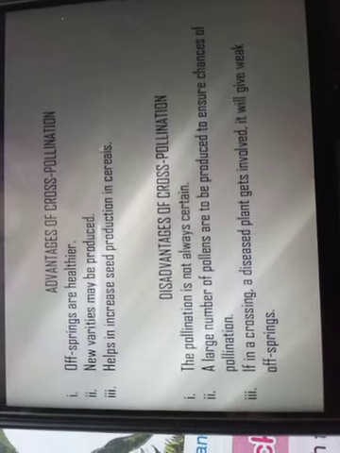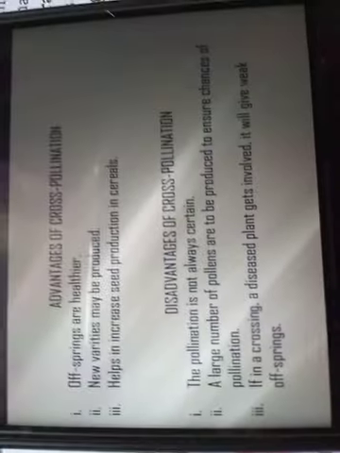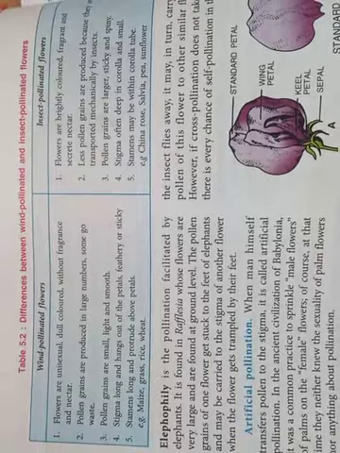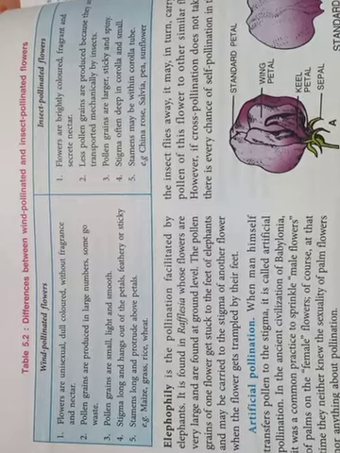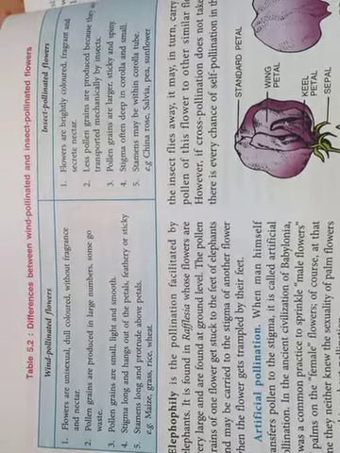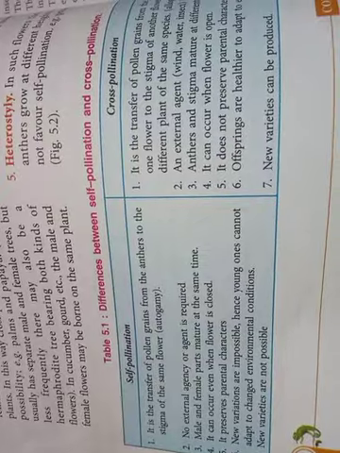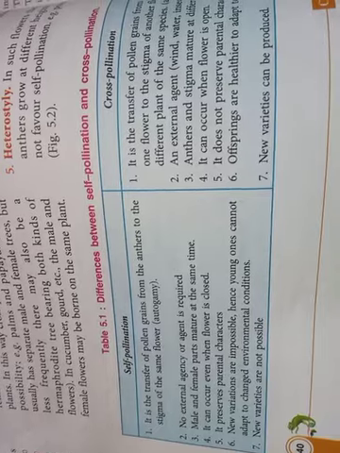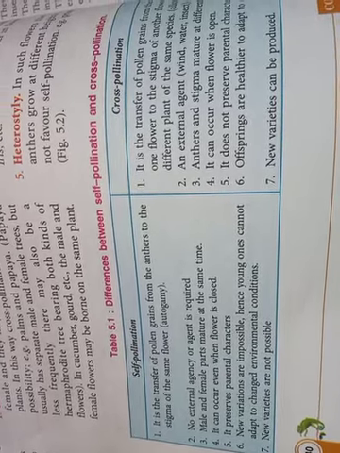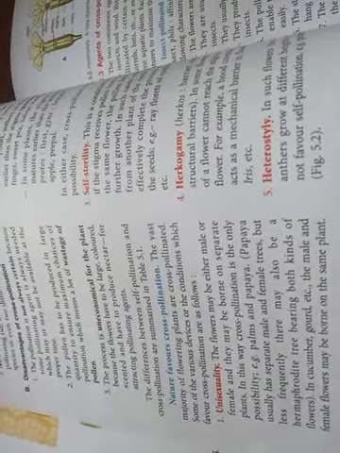So this was all about pollination. There are certain differences given between wind-pollinated flowers and insect-pollinated flowers which you are going to learn. Also, the difference between self-pollination and cross-pollination is given in your book. Please go through it. It will be very useful to you. And also these terms which are mentioned, that is unisexuality, self-sterility, dichogamy, hercogamy and heterostyly. All this should be known to you very properly. Mark it in your book and it will be useful.